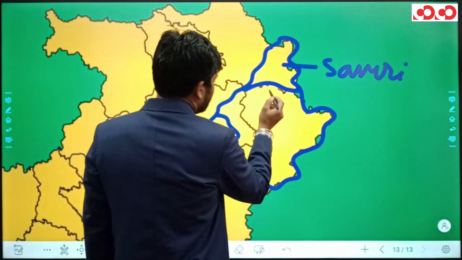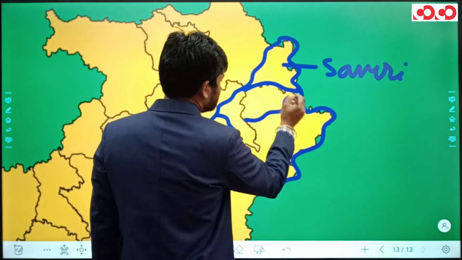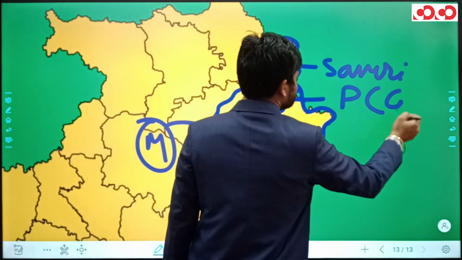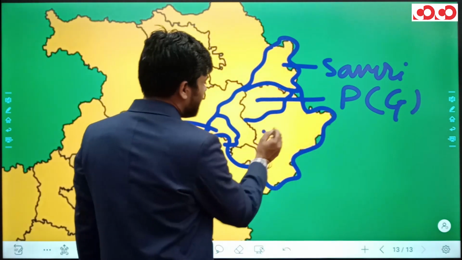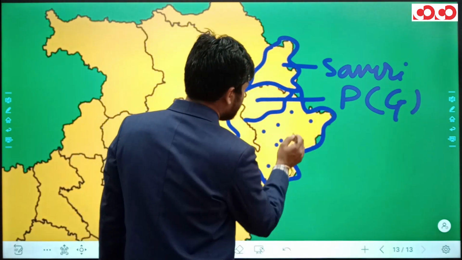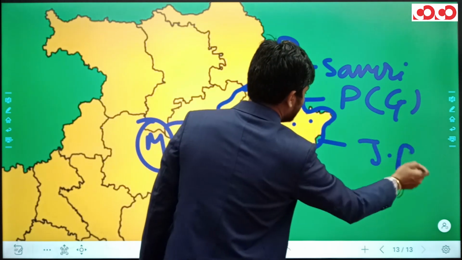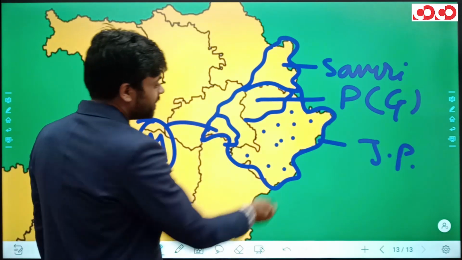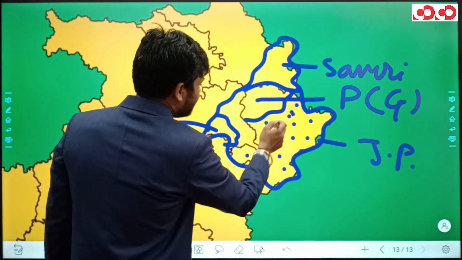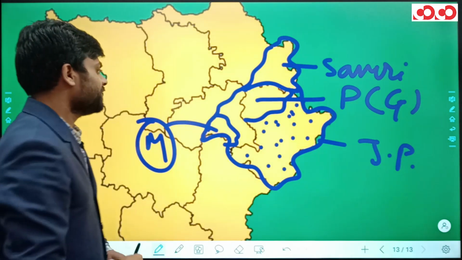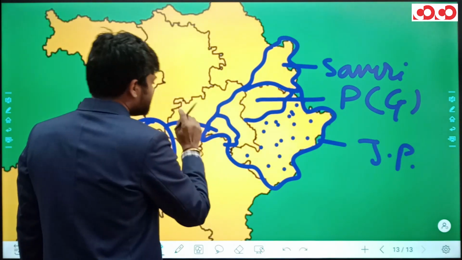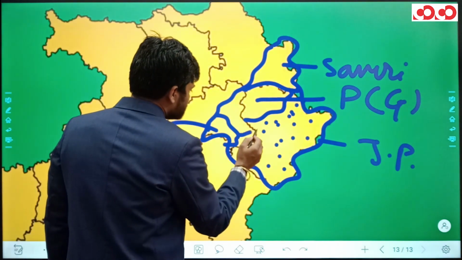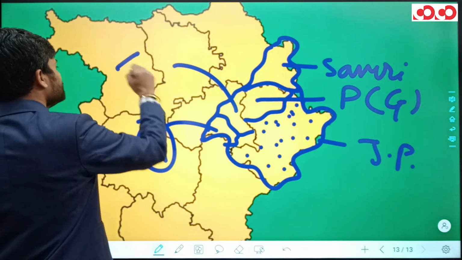In the Bagicha Tehsil of the Jashpur district, we have Pandra Pat, which is also known as Garden of Chhattisgarh. The rest part of this Jashpur district is actually Jashpur Pat, and this Jashpur Pat is the largest part area of Chhattisgarh. You can actually identify this in this map only.